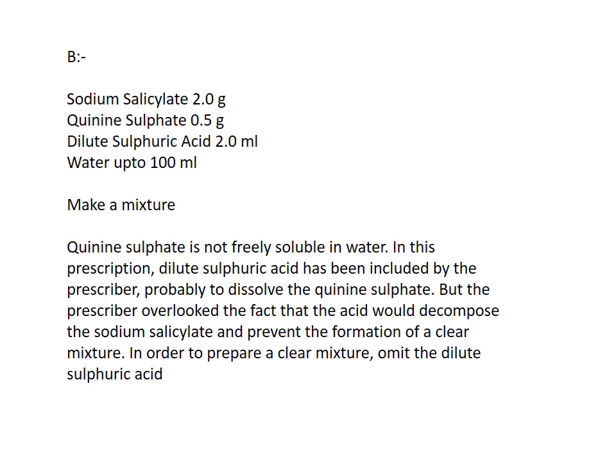Okay, but the problem is this acid reacts with the other ingredients such as sodium salicylate. The prescriber overlooked the fact that the acid would decompose the sodium salicylate and prevent the formation of a clear mixture. Why? Because dilute sulfuric acid interacts with the sodium salicylate.